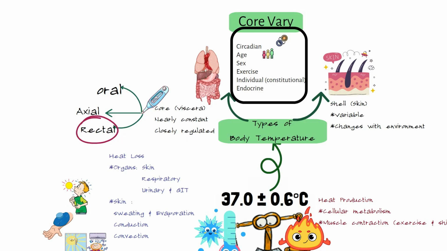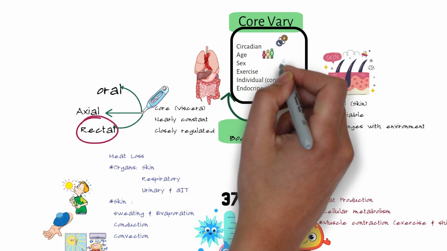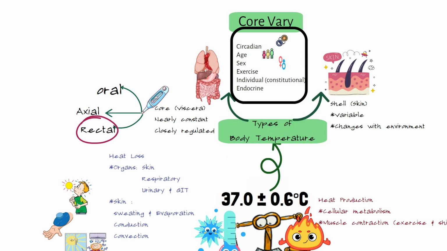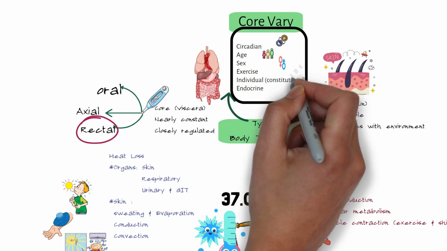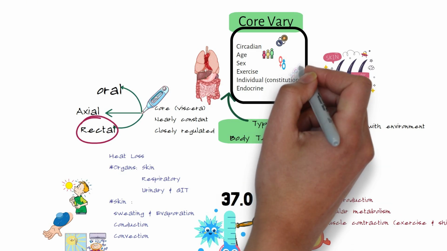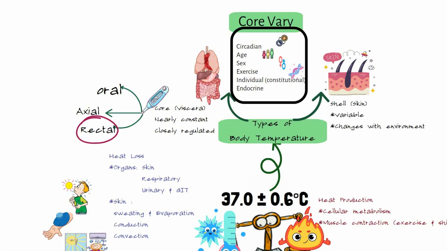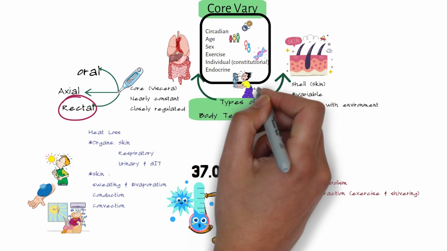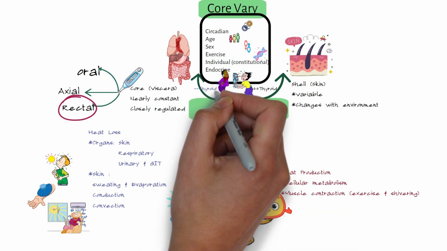Also, exercise affects the core. During exercise, the core temperature increases. There are individual differences. Some people have a chronic high core temperature due to genetic problems. And finally, the endocrine system, especially the thyroid, plays a role in the core, since the thyroid controls the metabolism. So hyperthyroid increases the core temperature, while hypothyroid decreases the core temperature.